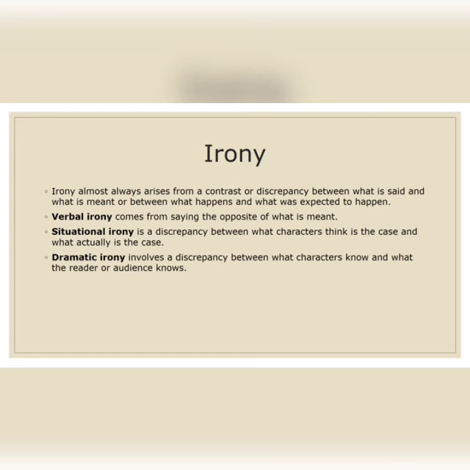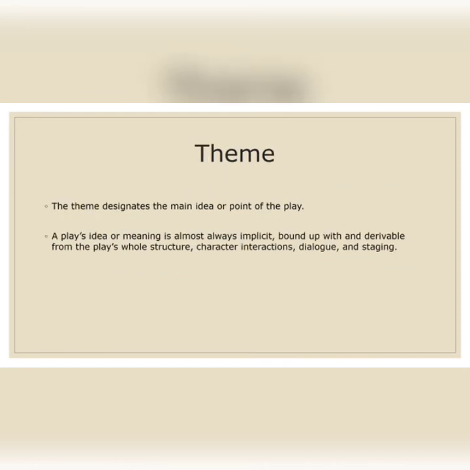And dramatic irony involves the discrepancy between what the characters know and what the reader or audience knows. This is between what characters know and what the reader or audience knows. Actually the character in a play knows that the next scene or the next situation will be like this and that, but readers will have a different idea in mind. So both things will be in the same way. That is dramatic irony. I hope that's clear.